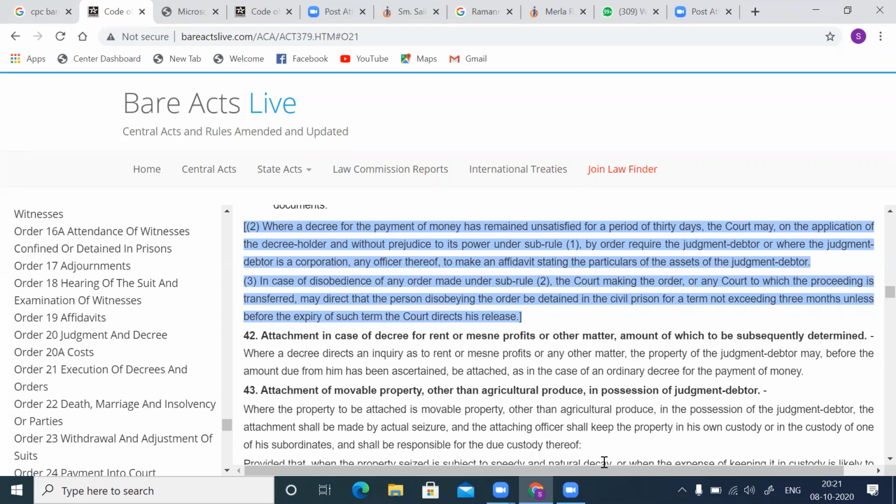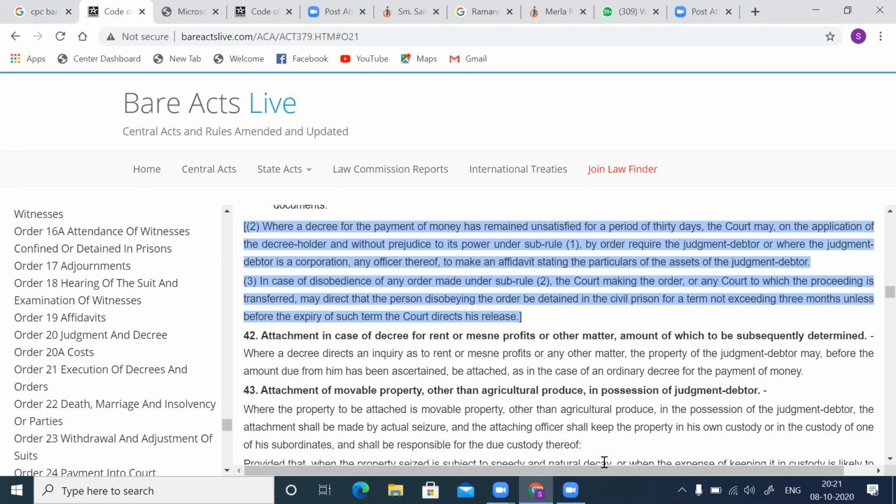Then what will happen to my mean profit? Since at the moment he is residing in Colaba or Churchgate, let his property be attached till the court determines the mesne profit. It's a very interesting provision. See, Order 21, Rule 42: attachment can be done, and putting him in custody may be directed on disobeying the order, prison for a tenant not exceeding so and so.